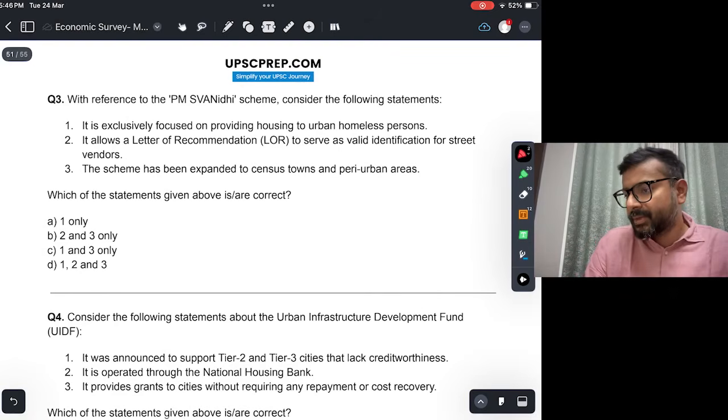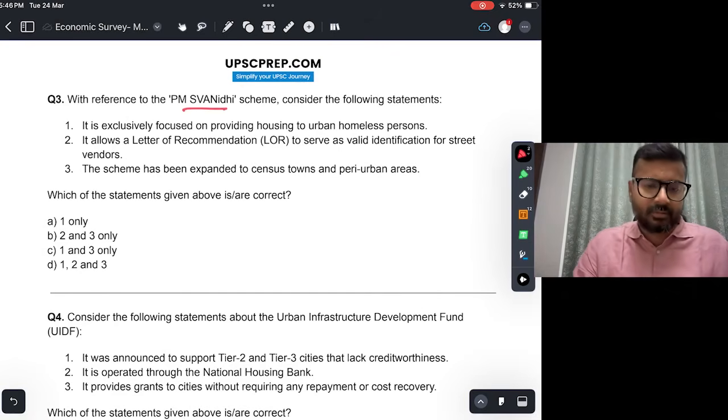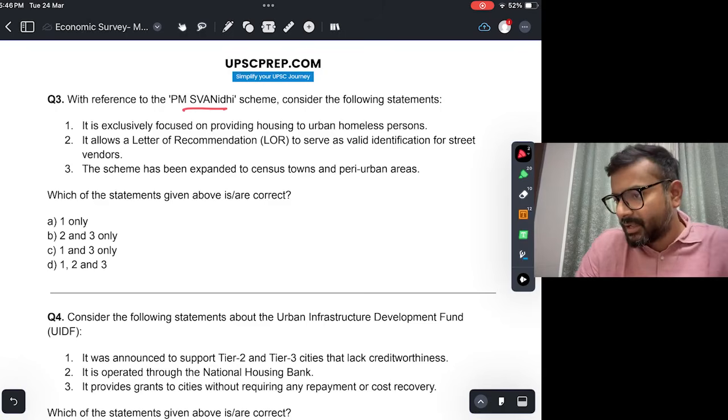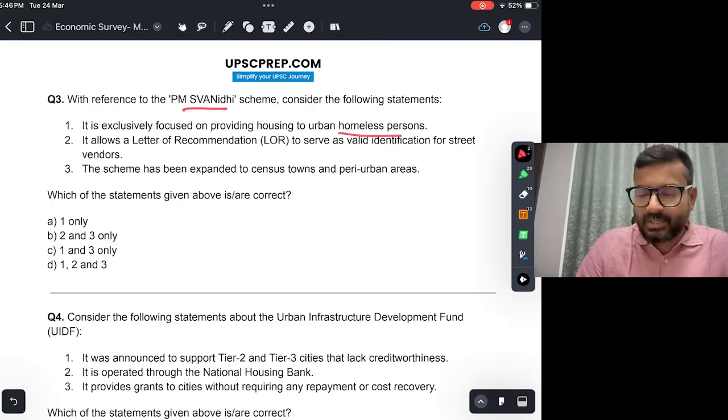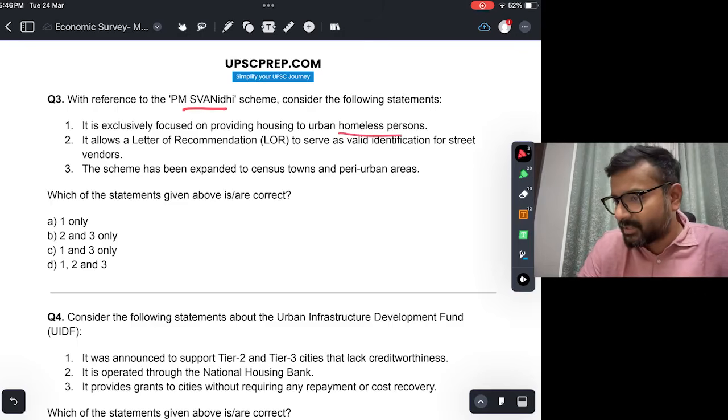With reference to PM Swanidhi scheme, consider the following. So PM Swanidhi scheme is for street vendors, right? It exclusively focuses on providing housing to urban homeless persons. This is not true. Street vendors के लिए होता है. It allows a letter of recommendation to serve as valid identification for street vendors. This is true. And the scheme has been expanded to census towns and peri-urban areas. This is also true. So the answer would be B, 2 and 3.